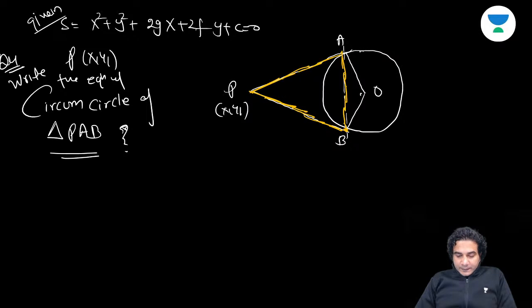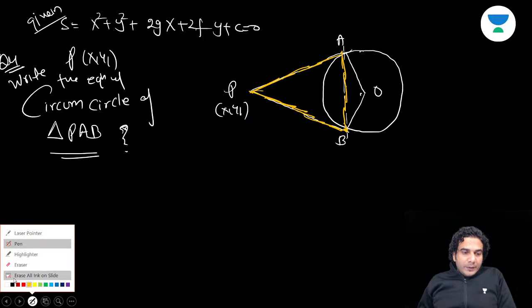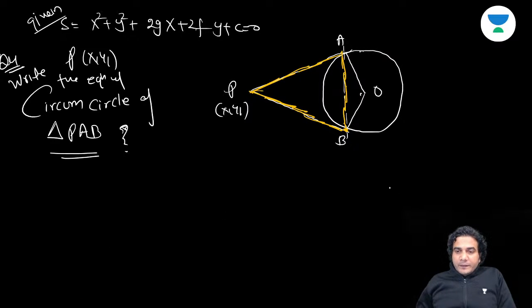Are you guys getting it? Yes, this is the right thing. So I think I haven't told you the diametric form of a circle. So basically OP will be the diameter of the circle. First let me tell you the diametric form of a circle. If you know the diametric end points of a circle, any diameter, there are infinite diameters of a circle, x1, y1 and x2, y2 are the diametric end points.